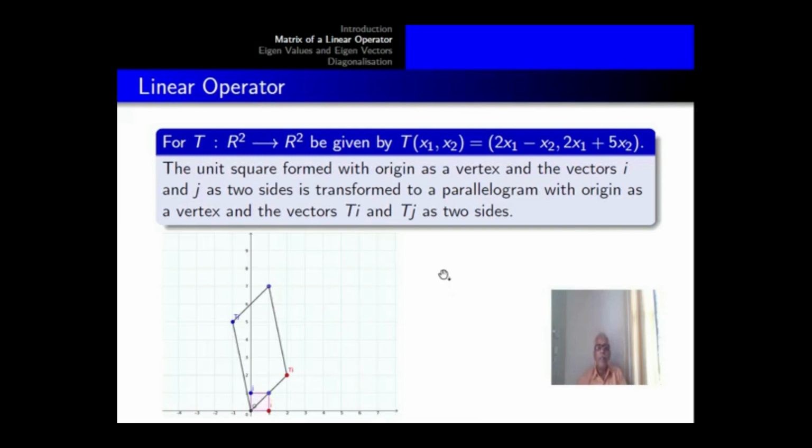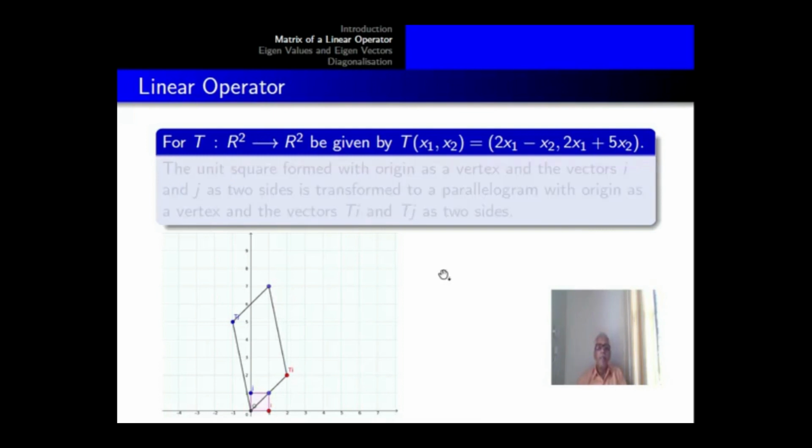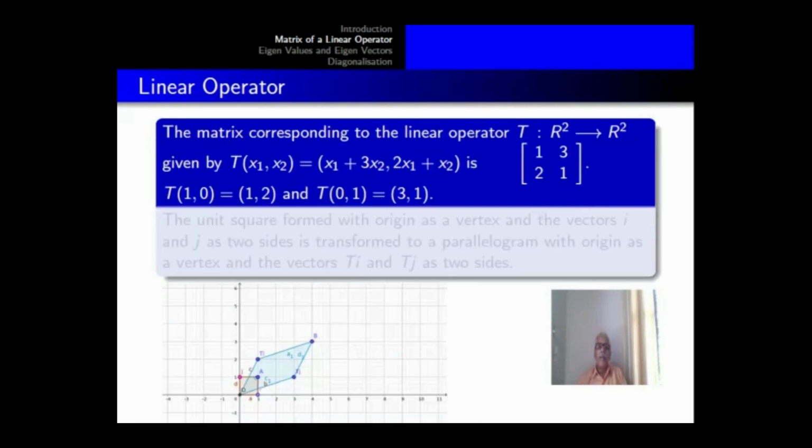And here let us see what will be the case if you have another operator. Consider an operator T(x1, x2) = (x1 + 3x2, 2x1 + x2). The corresponding matrix you can calculate as [1 3; 2 1].